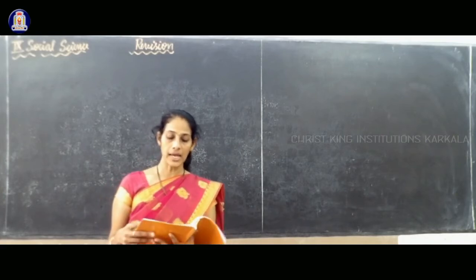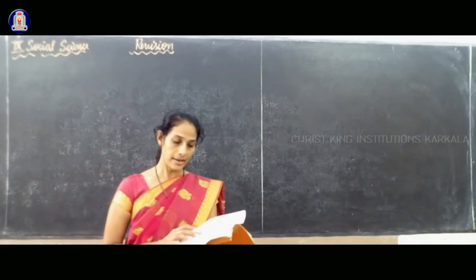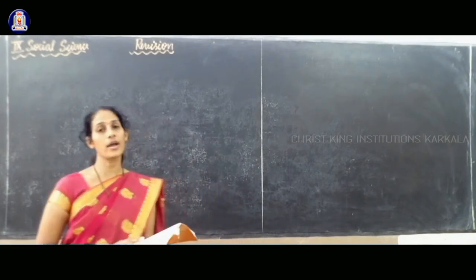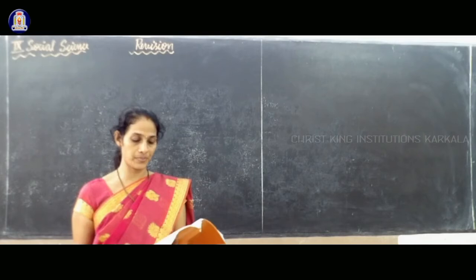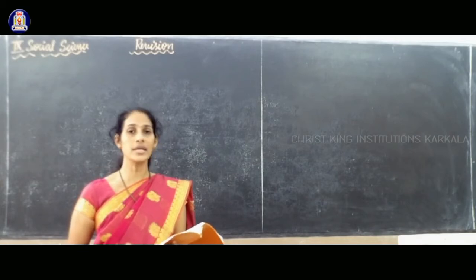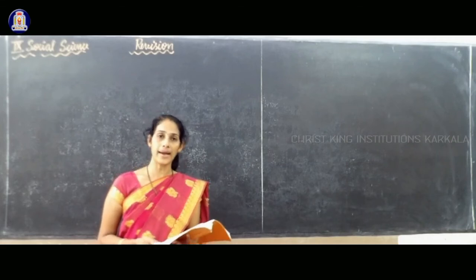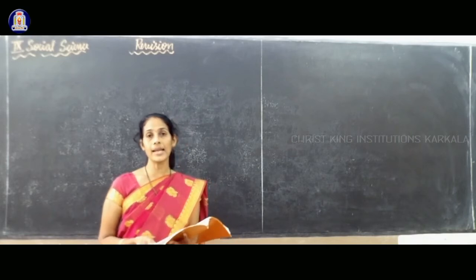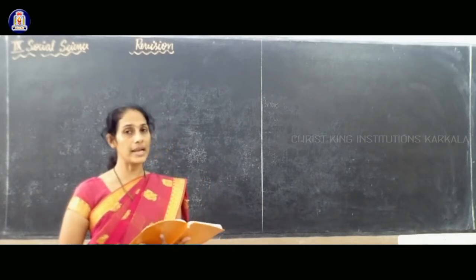Next, geography, our state Karnataka, the full lesson is there, and you have to learn both the maps. Here you have to give utmost importance to the map of Karnataka and to locate the districts and district headquarters. Districts and district headquarters you have to learn. So that map is there for your study. The map question is for 5 marks. That's why concentrate first on drawing the map and locating the headquarters as well as the capital. Bengaluru is the capital. You have to learn to locate all this on the map. So the full lesson is there.